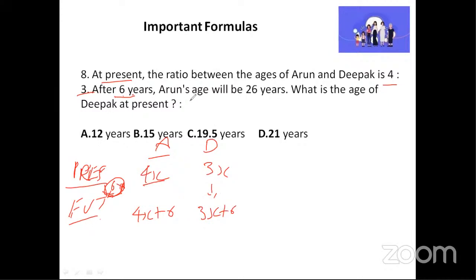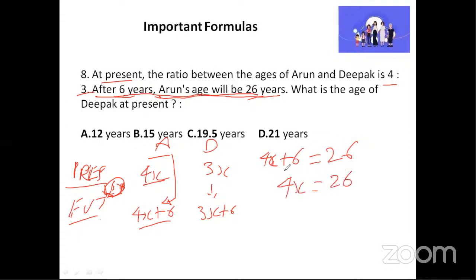Now, if you observe the question carefully, they have given a hint here already. After 6 years, Arun's age will be 26 years. So after 6 years, if you observe carefully the equation, Arun's age is 4x plus 6. So what they are telling is 4x plus 6 is equal to how much? 26 years. So when we solve this, 4x is equal to 26 minus 6. So 4x is equal to 20.